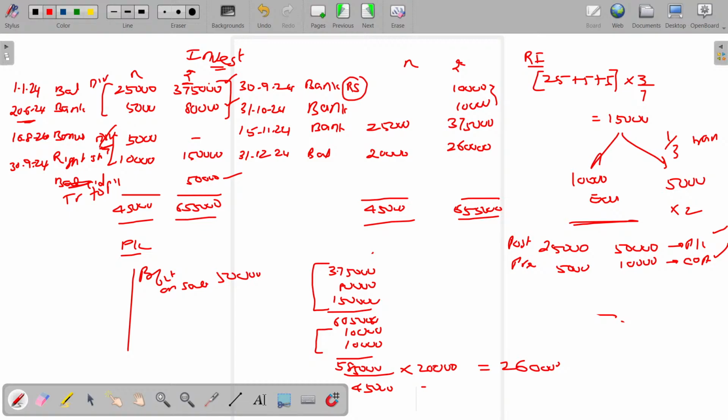Apart from that, the dividend transferable to the P&L account is the post-acquisition dividend received. Pre-acquisition is subtracted here, post-acquisition is transferred to the P&L account. That's all. So in case of variable nature, the sum seems to be pretty simple because the interest column is missing. In case of fixed, the interest column will also be there. Okay, you have to understand this one.